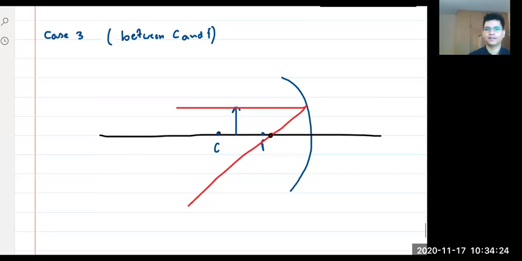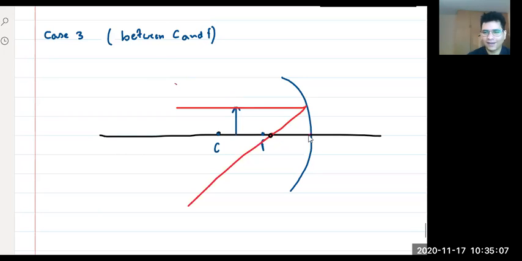The second line is like this, passing through this. Wait, this is not correct. The second line, I'm making like this. But there's something which you can't do, no matter how much you try.